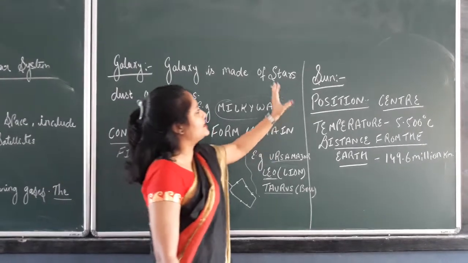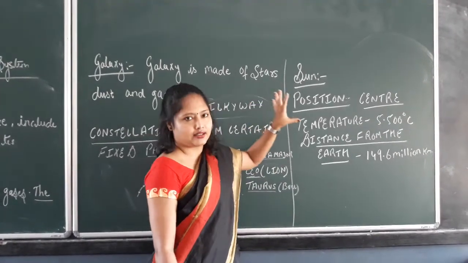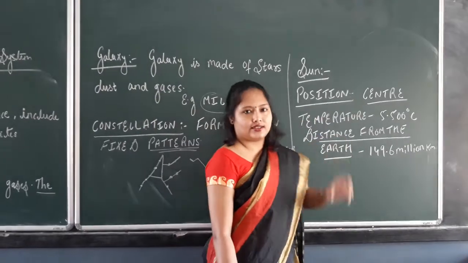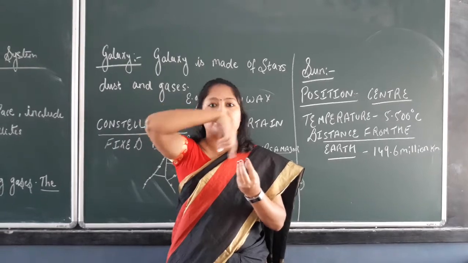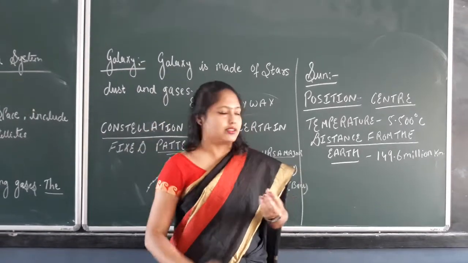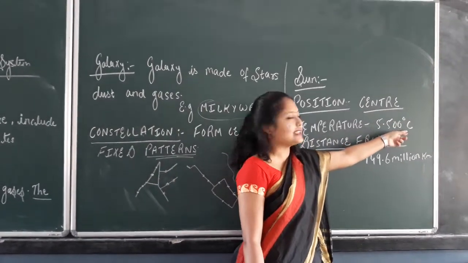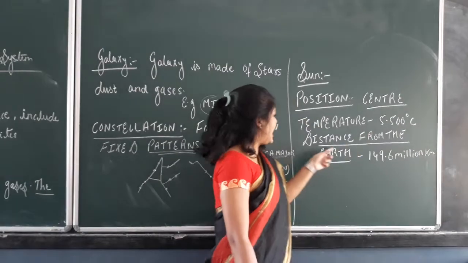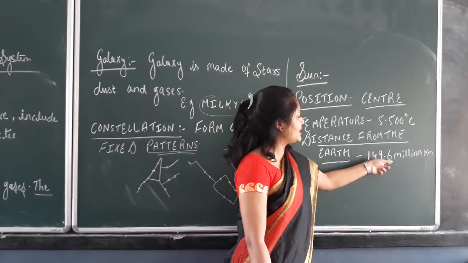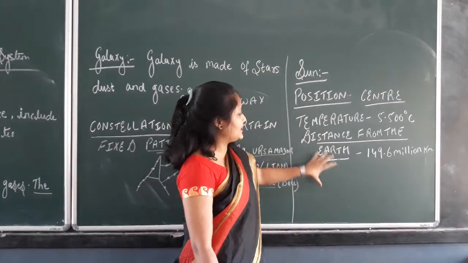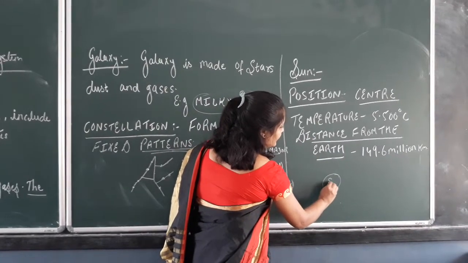So let's start with the sun. The most important part of the solar system is the sun. Why? Because the sun is in the center. The sun is in the middle, and 8 planets revolve around it. The temperature of the sun is 5,500 degrees Celsius. So look at the temperature of the sun, and the distance from the earth is 149.6 million kilometers.